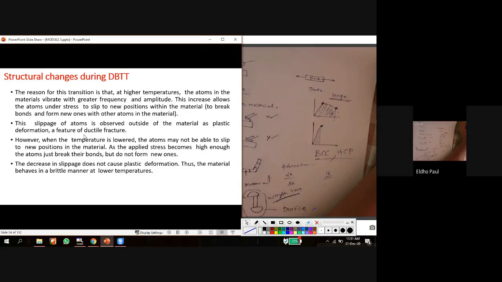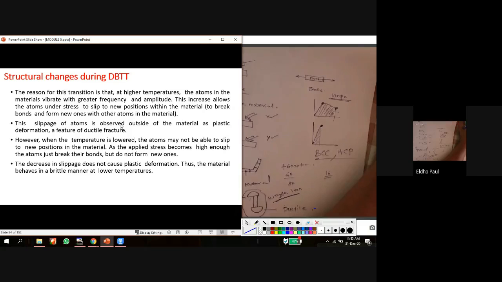But what happens when we reduce the temperature? How does it change from ductile nature to brittle nature? The answer is this. The atoms may not be able to slip to a new position in the material because the temperature is very low. Then the atoms have only less energy. They need higher energy to break the bond and reoccupy another position. But the temperature is very low, so the atoms will not break the bonds and occupy the new position.